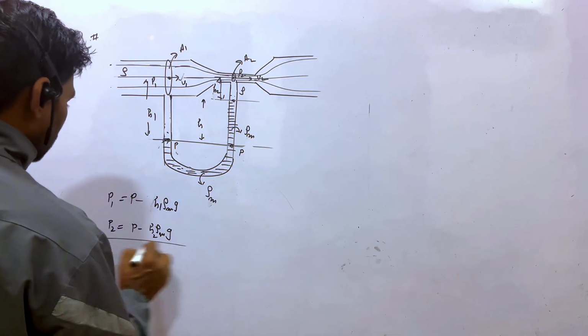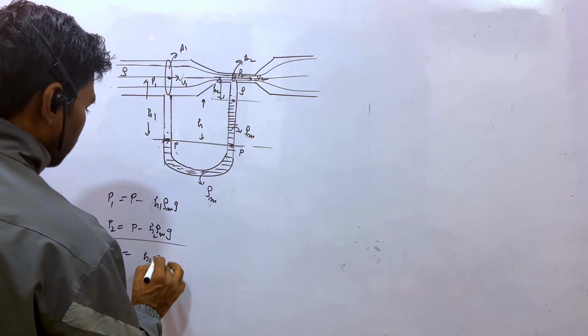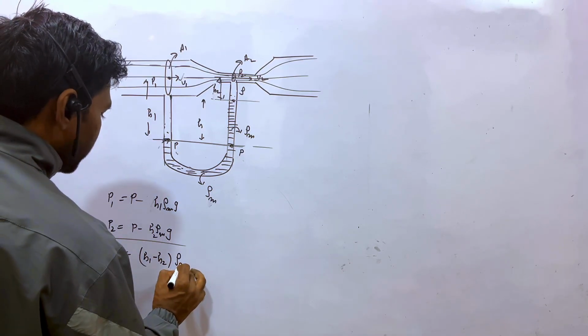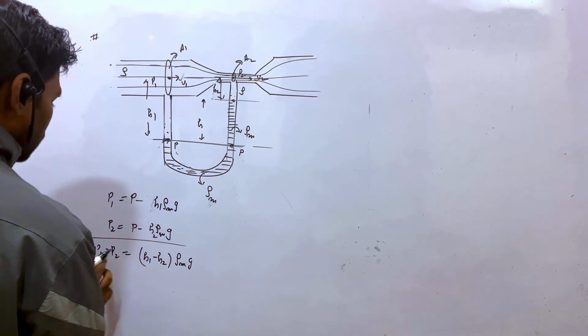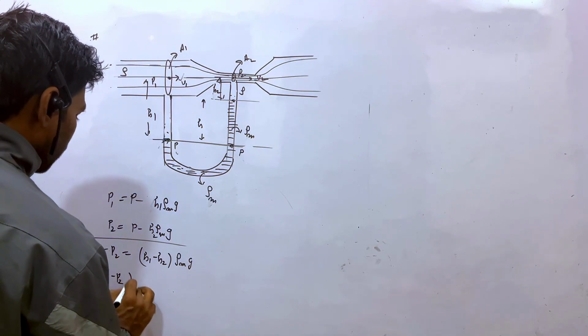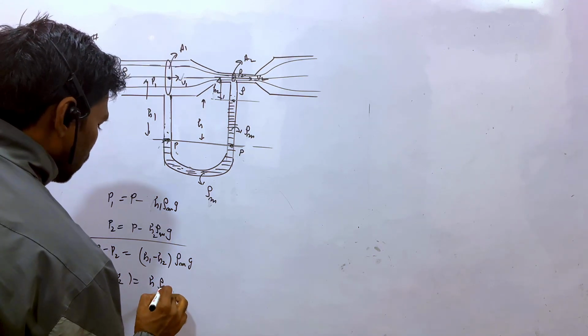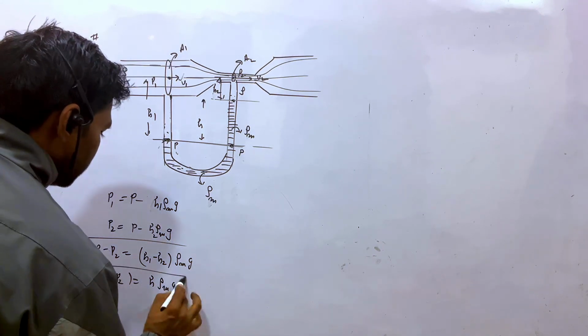This is the H2. So the P1 minus P2 is equal to what? H1 minus H2 rho medium into G, right? So the pressure difference P1 minus P2, the H1 minus H2 will be equal to H rho medium into G. So this is the pressure difference.